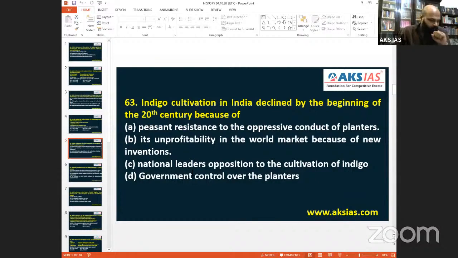Then coming to 63. Indigo cultivation in India declined by the beginning of the 20th century. That means 1900s. So running time. Westerners always take the running time. 1900s will be called the 20th century, 2000s will be called the 21st century. Likewise. So always one. So the 20th century, when they say, there is a very famous song also.